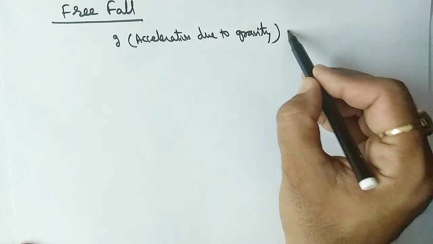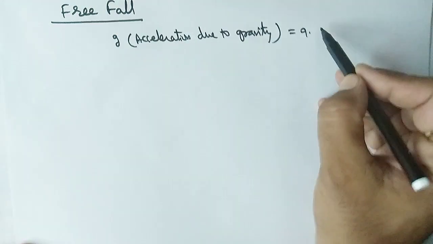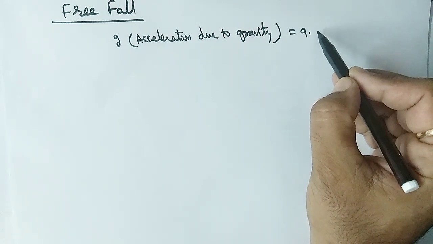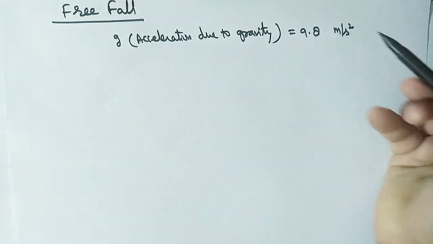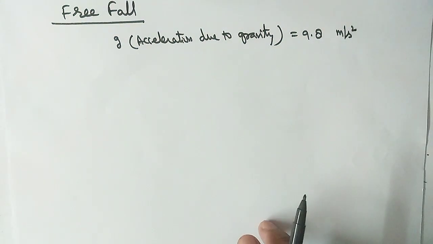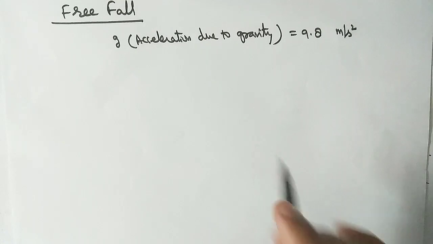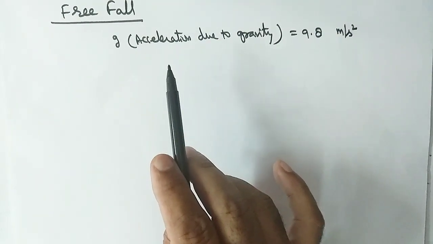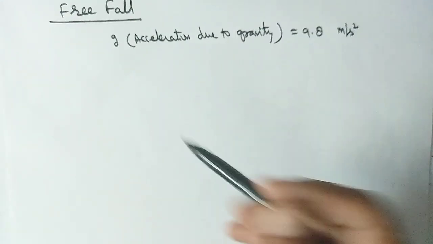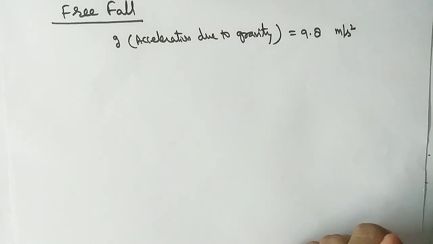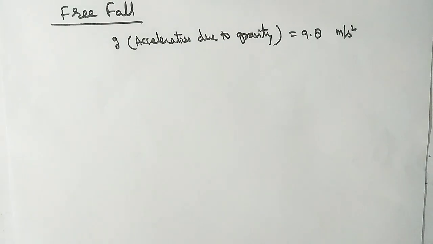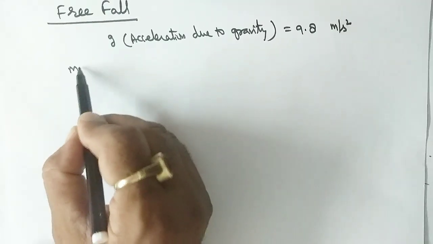Its standard value for numerical purposes, or the average value on the earth, is 9.8 meter per second square. You have to use this value in numericals also. So this is free fall. Is it clear? And you can explain the motion of objects under the influence of gravity also with the concept of free fall. I am writing the equations.